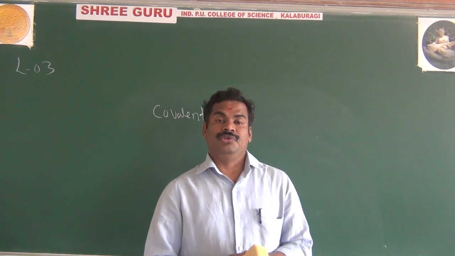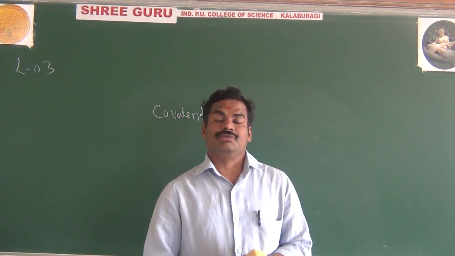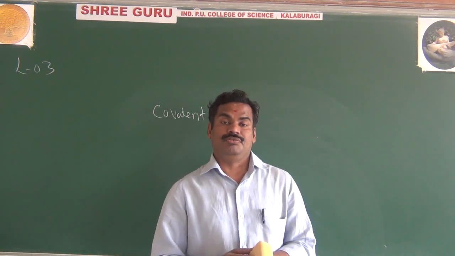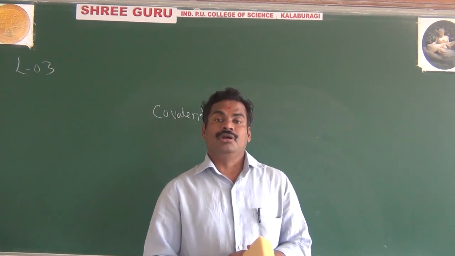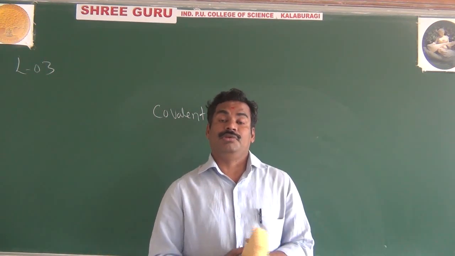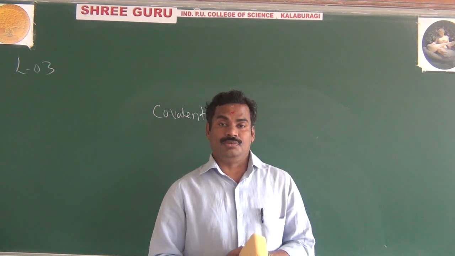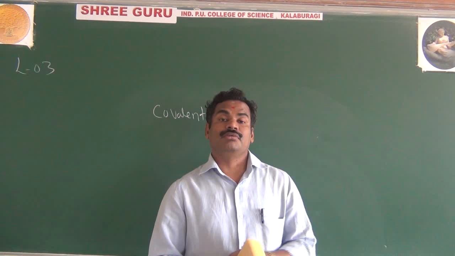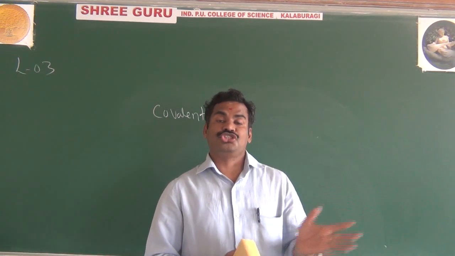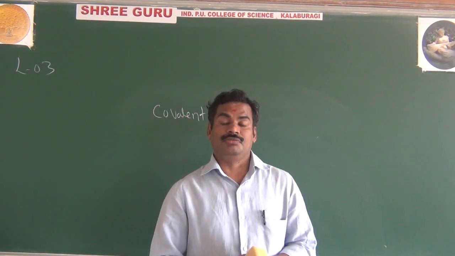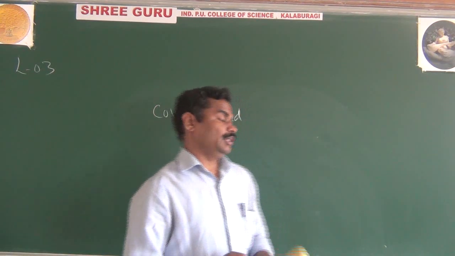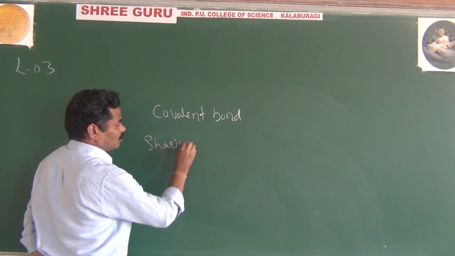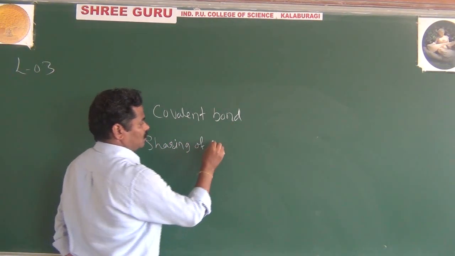Once again, our semiconductor has 4 valence electrons, but to reach the stable state we want 8. Because we have only 4, we want another 4. How to get them? They take 1 electron from each neighboring atom. This sharing of valence electrons from the neighboring atoms is nothing but a covalent bond.